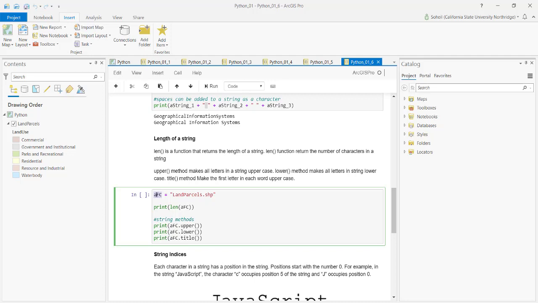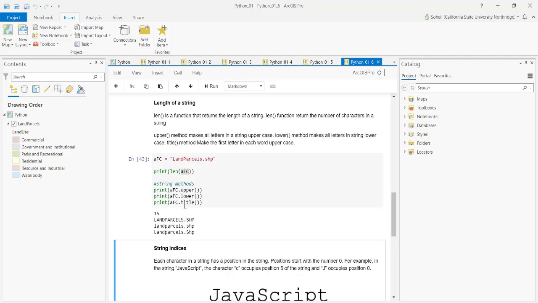So this is the name of my variable AFC, and I assign the value of land parcels.shape to it. And I would like to know how many characters are within this whole string, right? I simply can go and grab my function, which is len, and pass my variable name to it. If I go and run it now, it's telling me that in this whole land parcels.shape, there are 15 characters.